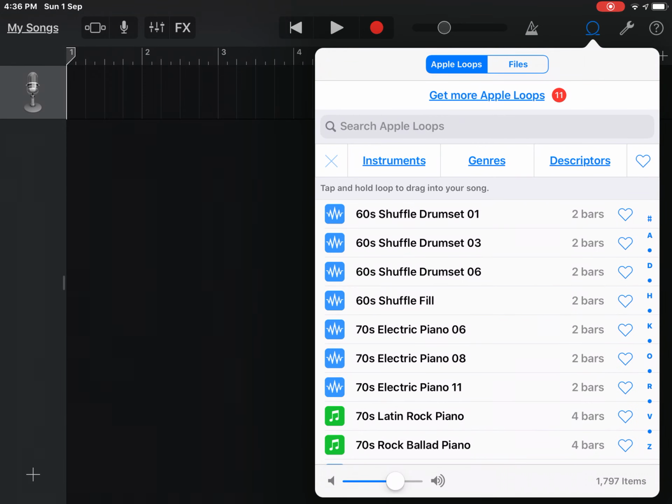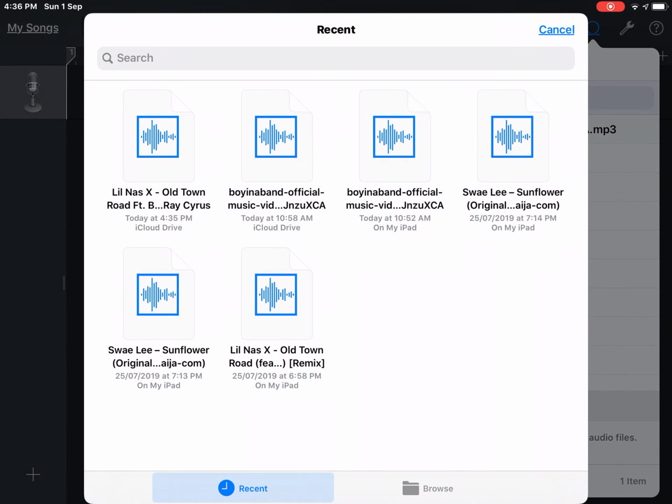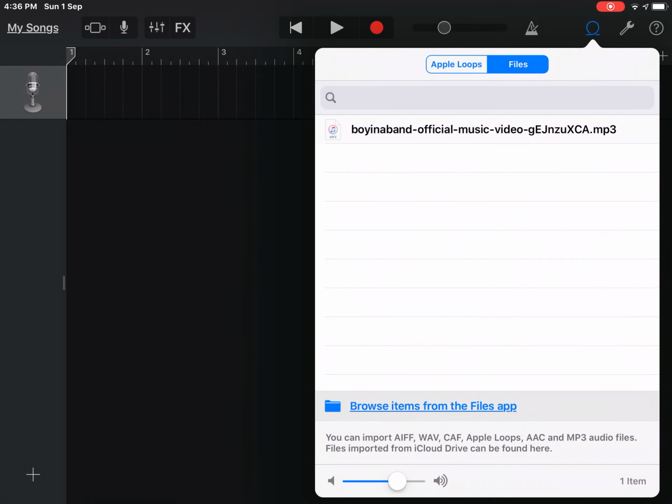If you're on Apple Music, the music you need is from your computer, not on your device in your playlist. If you got it from Safari, go to Files, browse items where the files are, and choose your song, whichever one you got.